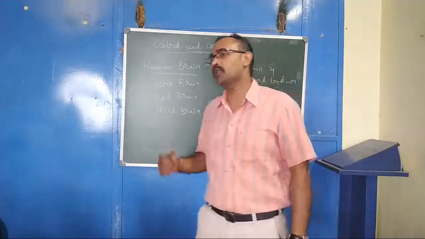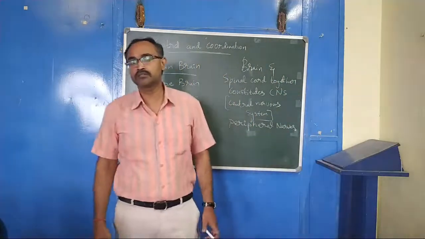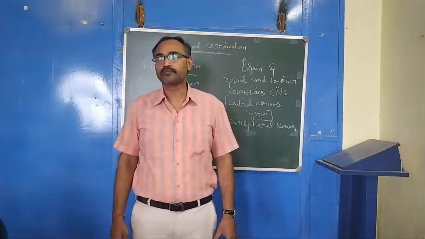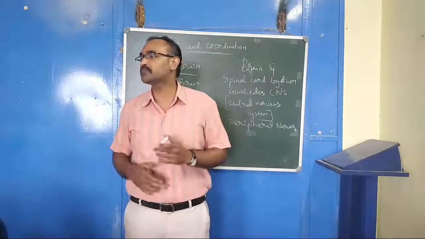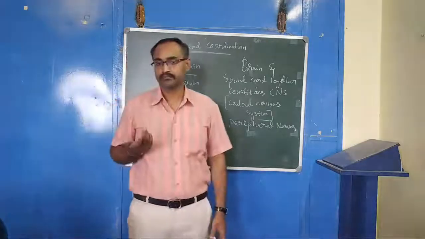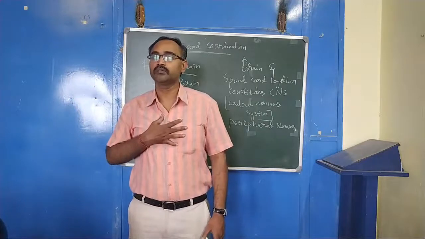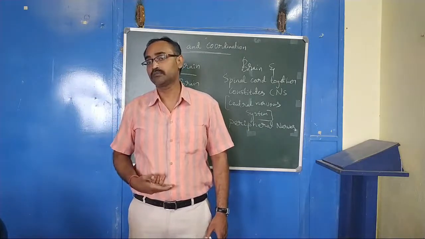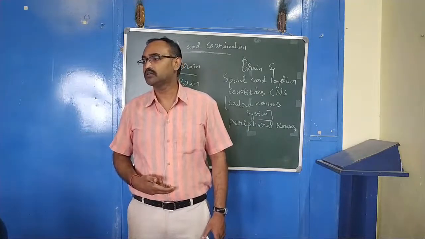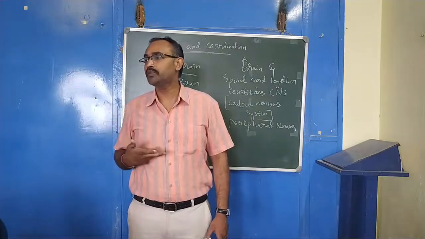So what are involuntary actions? Can you give examples? Breathing. Good. Heartbeat. Digestion. Blood circulation, BP.